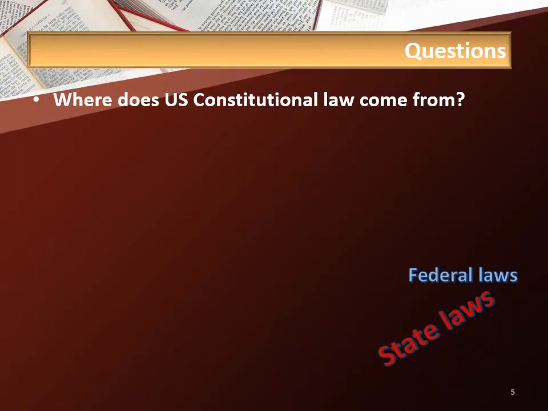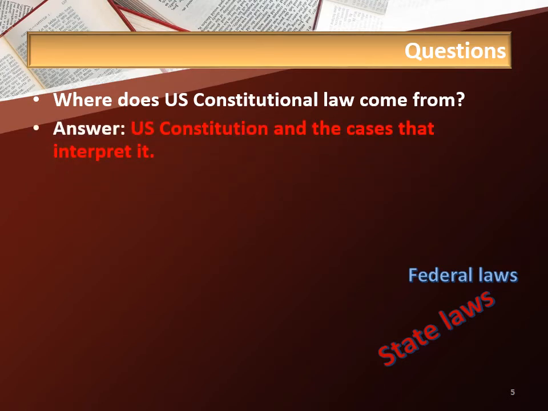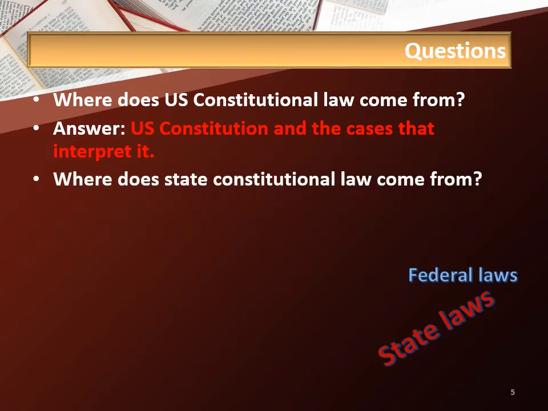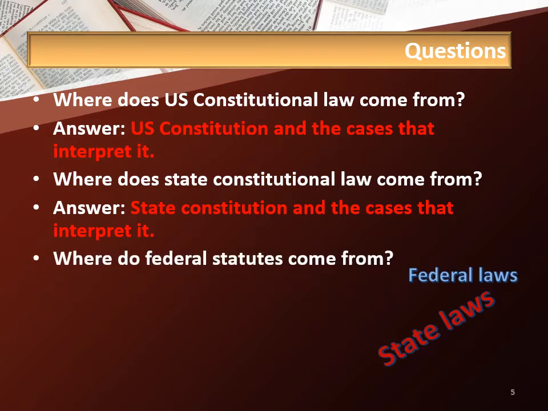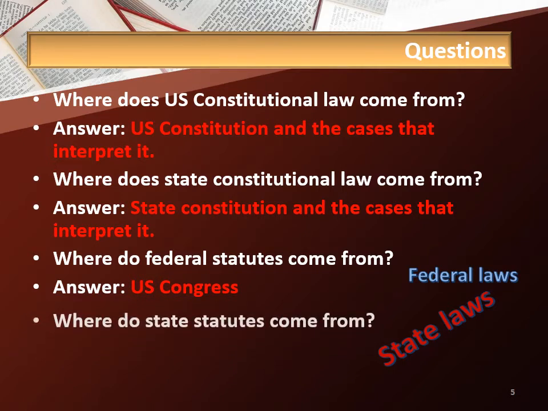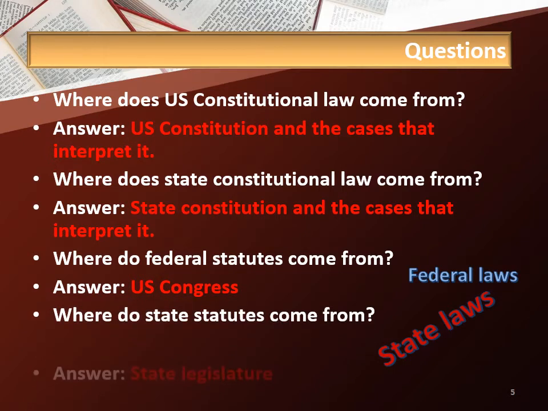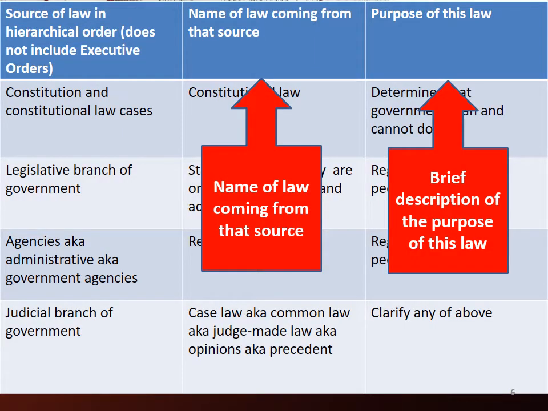Where does U.S. constitutional law come from? Answer: the U.S. Constitution and the cases that interpret it. Where does state constitutional law come from? The state constitution and the cases that interpret it. Where do federal statutes come from? Answer: U.S. Congress. Where do state statutes come from? Answer: state legislature.